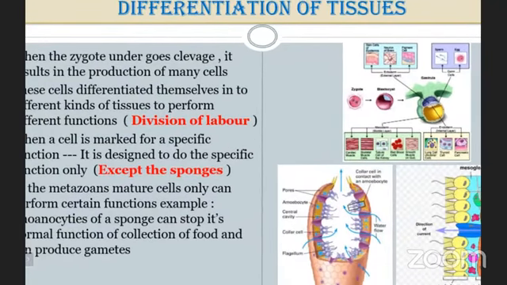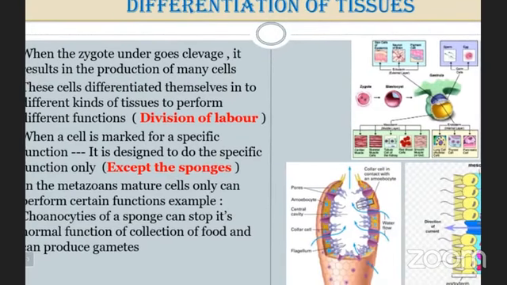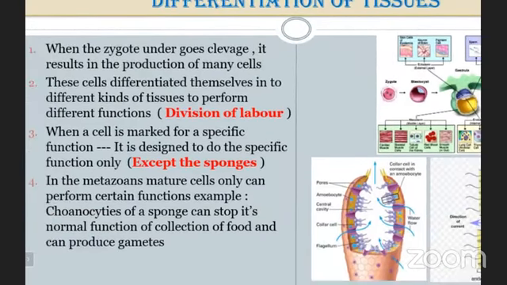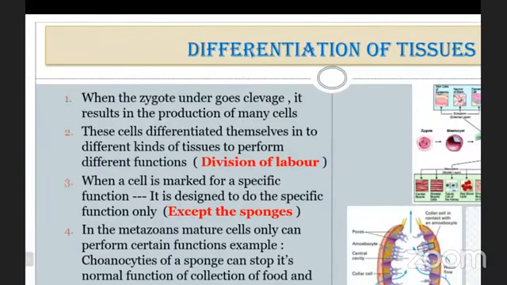Now, once again we go for the points. When the zygote undergoes cleavage, it results in the production of many cells. By the mitosis cell division process, from the zygote there is a chance of production of a number of cells. These cells differentiate themselves into different kinds of tissues to perform different functions. And that is mentioned as division of labor. Division of labor means the functioning of different tissues with some allotted work.